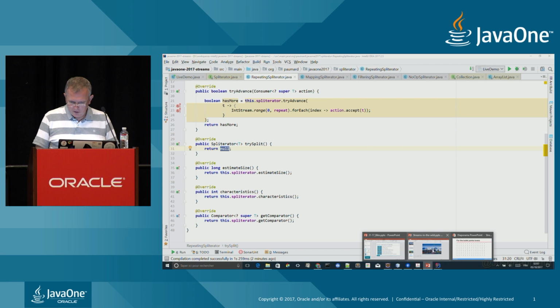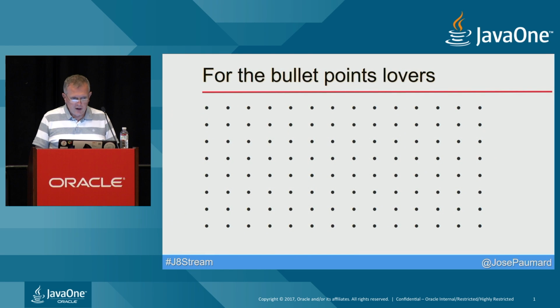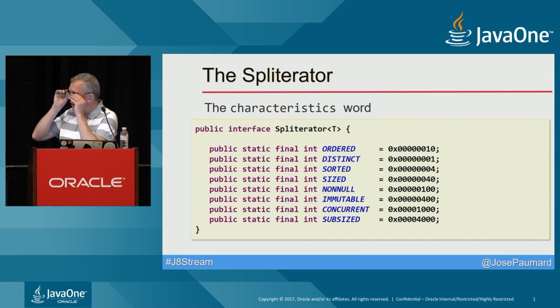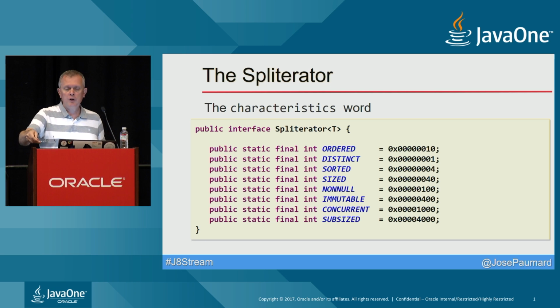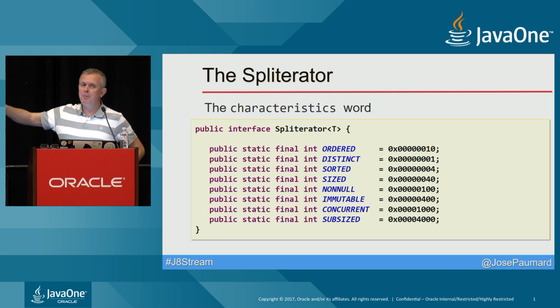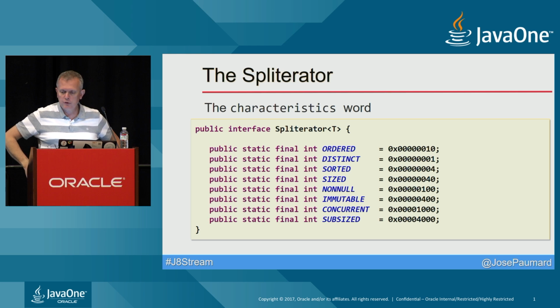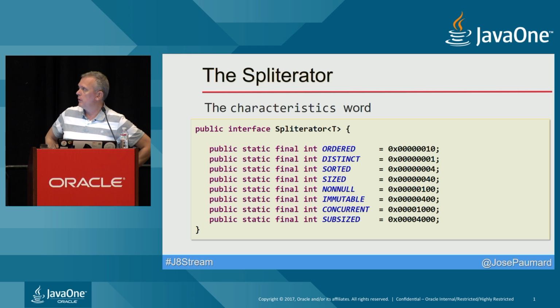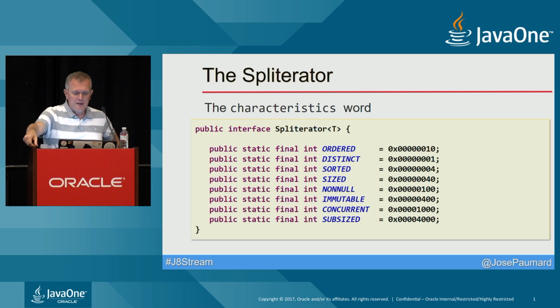All right, I think that we are kind of running out of time. So I just added a few slides as a reference. The different meanings of the different bits of this characteristics word we just saw during the live coding part are basically self-explanatory. Maybe SIZED means that you're opening a spliterator on a structure that knows the number of elements it is going to create. Think of an ArrayList, for instance, or HashSet.